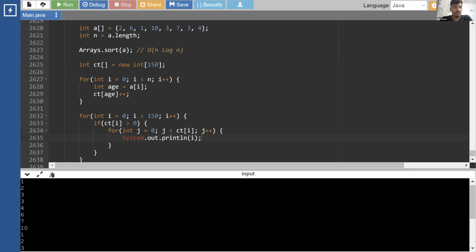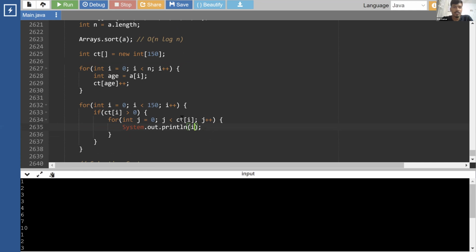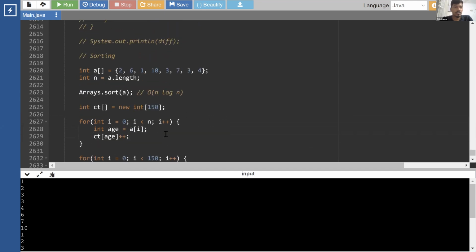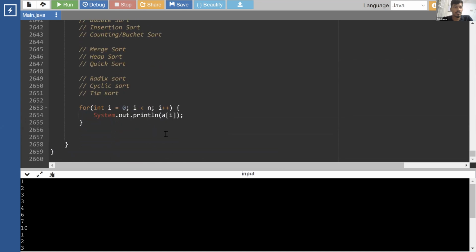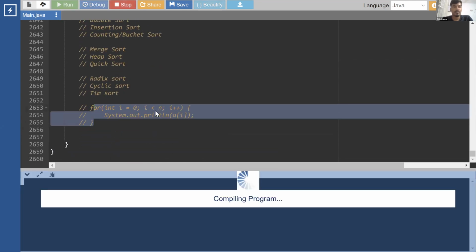Okay. So why is it printing 2 times? 0, 1, 2, 3, 4, 5, 6. Okay, we have checked the count of I. Is it greater than 0? If it is, then we run from 0 to less than this, or we can run from 1 to equal to this, and we can print I. Okay, is there anything else that I printed? Oh, this is something which I printed. I don't need this.